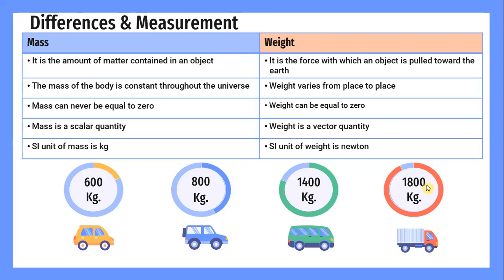Meanwhile, weight is the force with which an object is pulled toward the earth. It involves gravity. Weight varies from place to place. Weight can be equal to zero. Weight is a vector quantity, and the SI unit of weight is Newton.